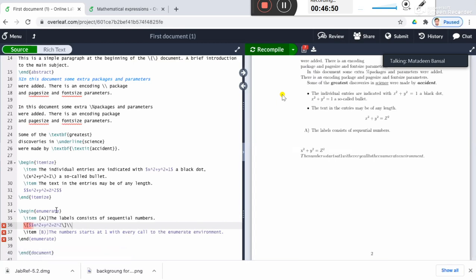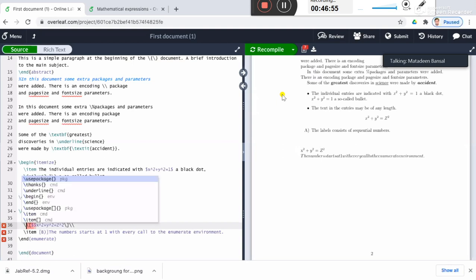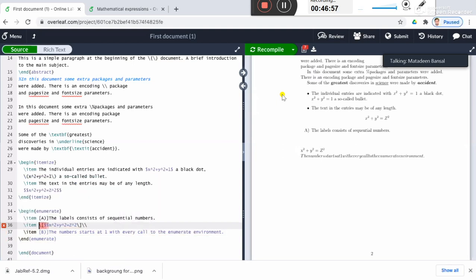All right. In fact, there is an error actually. It is not like this. I should write an item here. So this will be displayed as an item.